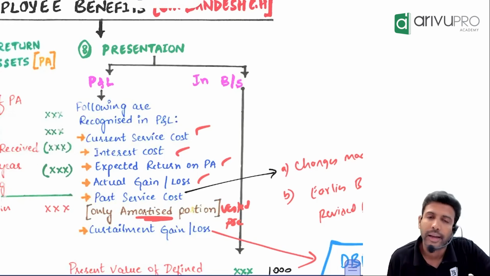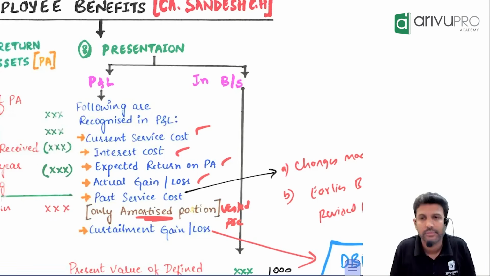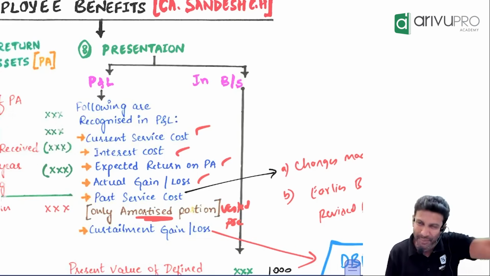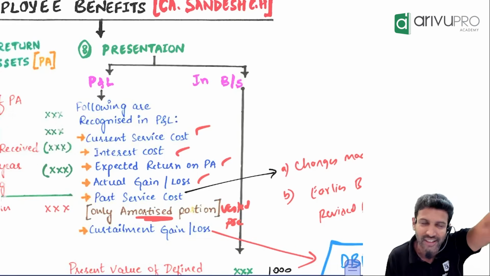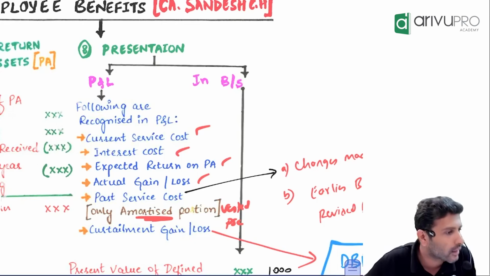Curtailment gain or loss. So to curtail something means? To curtail something means cut short. Now if I say the class is curtailed, that means suddenly from here the head went up like this. Alright? No, don't get excited. Some more time is there. Curtailment gain or loss. Curtailment simply means you're putting an end.